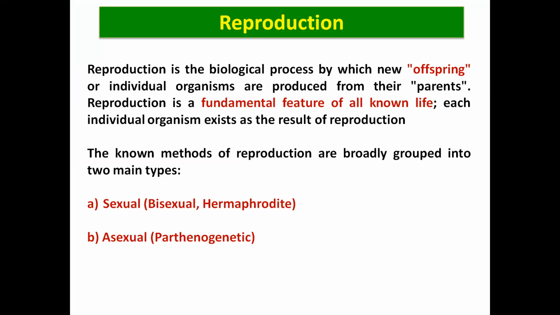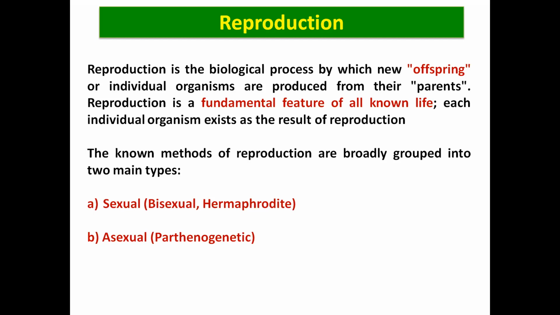When we talk about reproduction, there are two types: one is sexual reproduction and another is asexual reproduction. Sexual reproduction is where the mating of male and female gametes takes place. Whenever there is an involvement of male and female gametes, it is known as sexual reproduction. And when there is no such mating of male and female gametes, it is known as asexual or parthenogenetic reproduction.